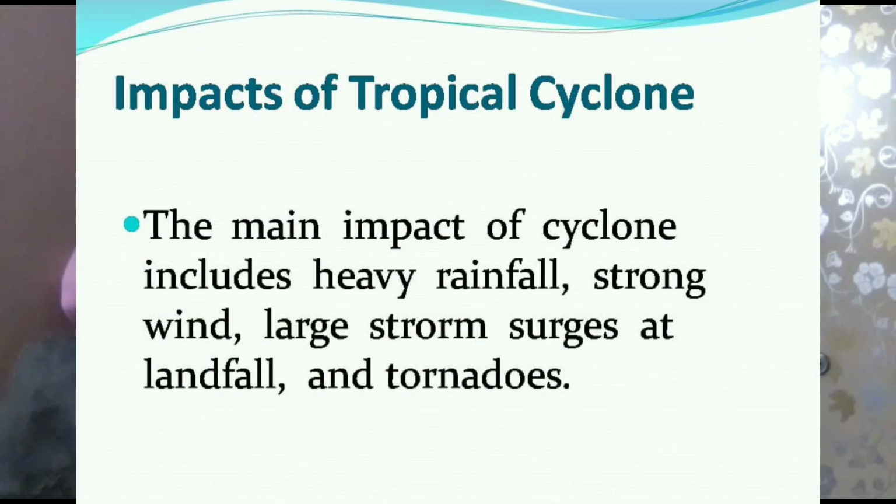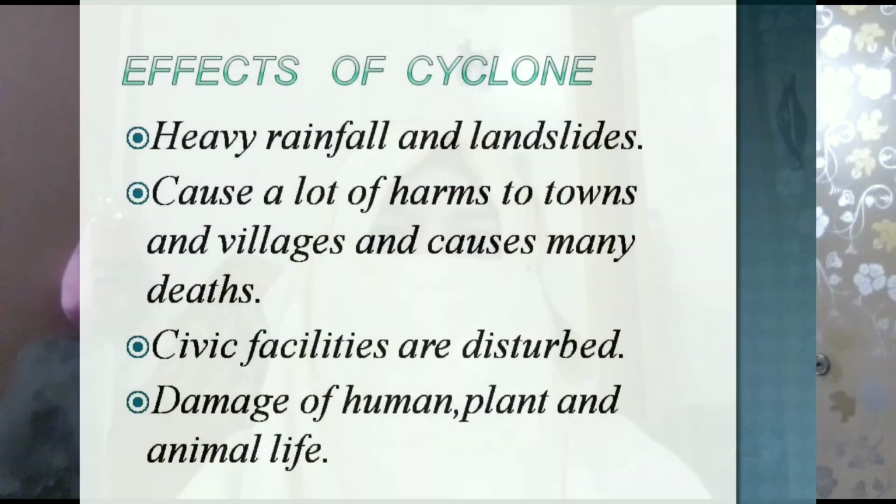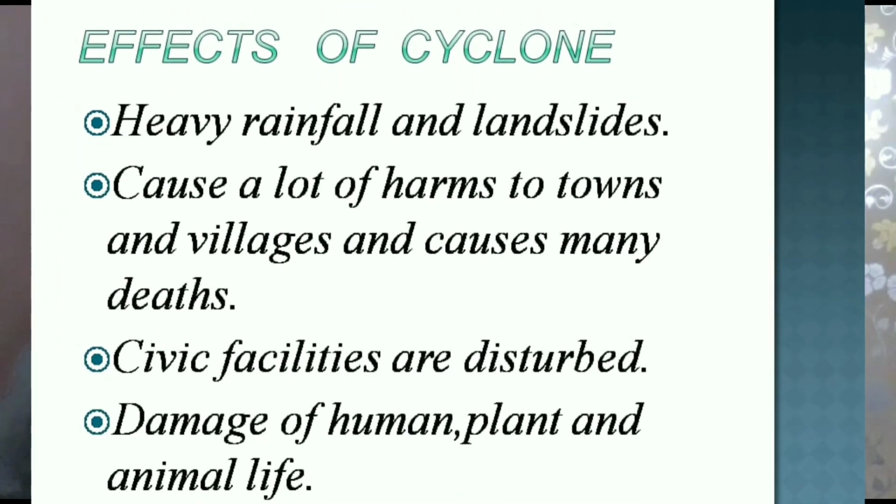Let's talk about the effect of tropical cyclone on environment and human. The effects of tropical cyclones include heavy rain, storm wind, large storm surges near landfall and tornadoes. Tropical cyclones remove forest canopy as well as change the landscape near coastal areas by moving and reshaping sand dunes and causing extensive erosion along the coast.